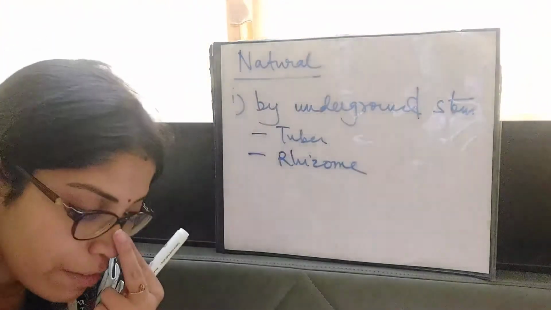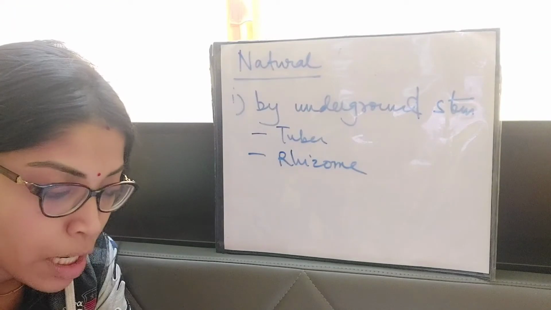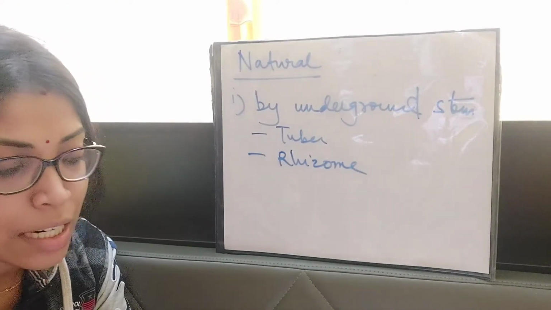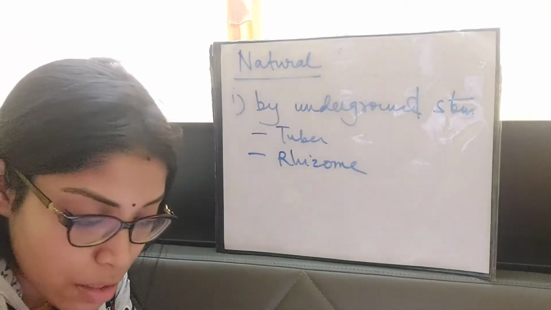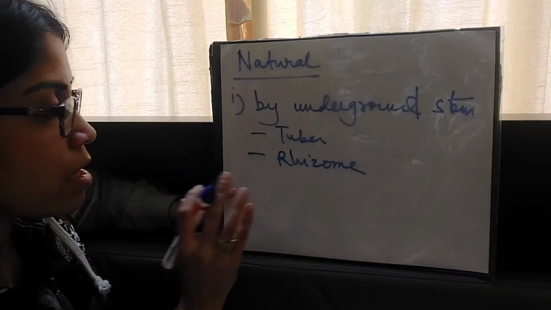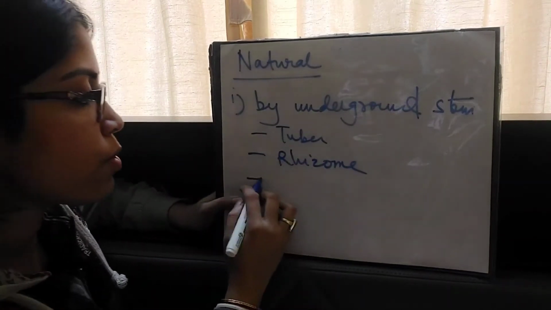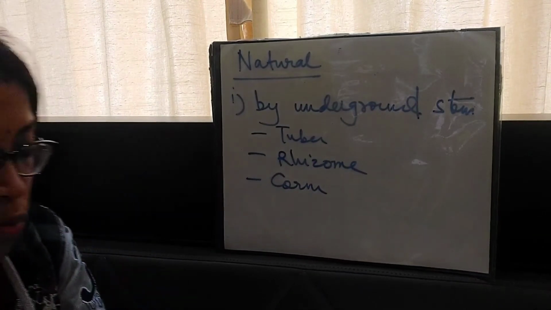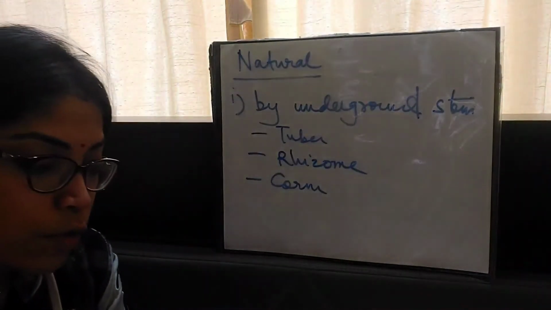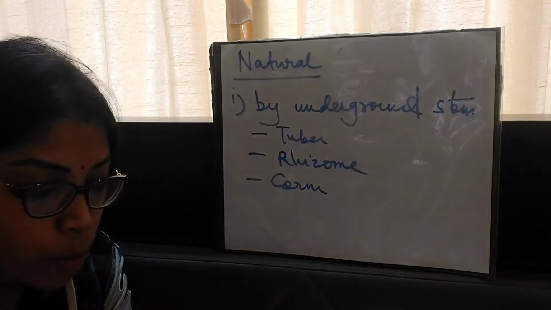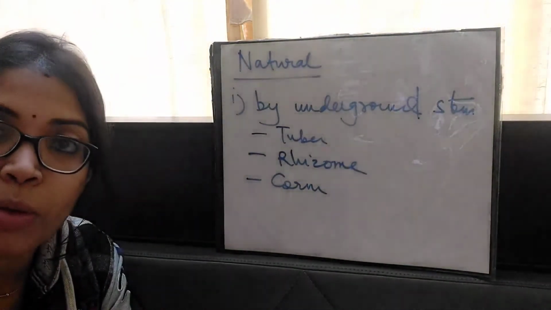So where can we find rhizome? Ginger, banana, and canna grow from rhizomes. So remember the easier names, ginger and banana will be easier for you to remember. Okay, next type of modified underground stem is corm. What is corm? It is a thickened round underground stem that consists of a swollen base surrounded by scale leaves. It has one or more buds that grow into new plants.